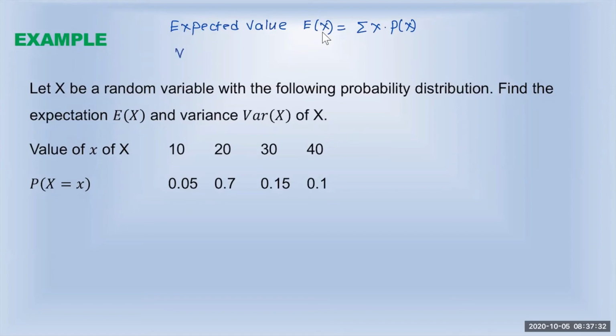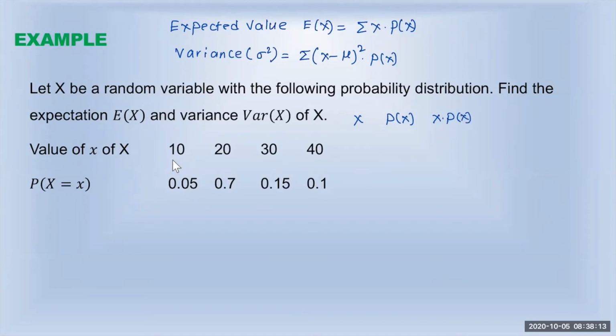And the variance, which is the square of the standard deviation, is equal to the sum of x minus mean squared, where mean or expected value are the same thing, times p of x. So first we are going to use this distribution to find x times p of x. x is given to you, p of x is given to you. I am looking for x times p of x, because in order to find the expected value, I have to find the products and add them together.